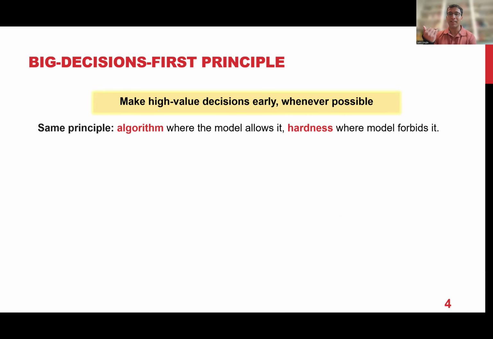What will turn out is that some of these models, out of these three models, allow algorithms which can go via this route, like they can make high weight decisions first and then the lower weight element decisions later on. And hence we can design better algorithms. On the other hand, for some of these models, this is not possible, and the adversary can basically exploit this to come up with a better hardness example. So this is useful both for better algorithms as well as better hardness.